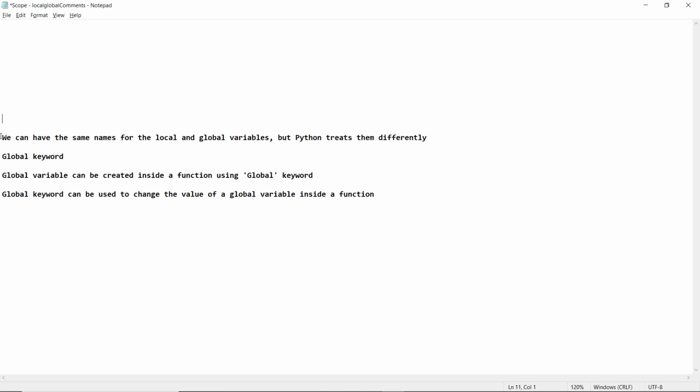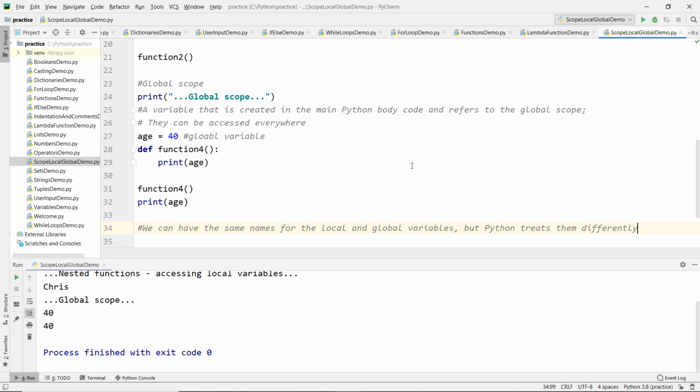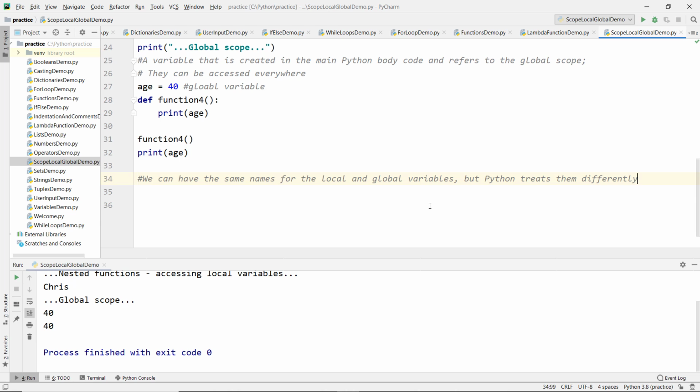The next one is we can have the same names for both local and global variables, and Python treats them differently. So let's create a global variable and assign the value 6.2.